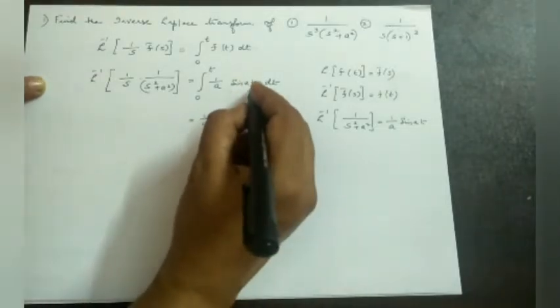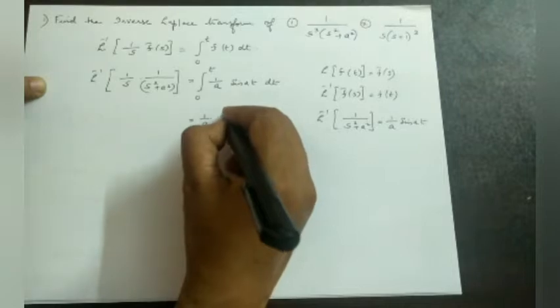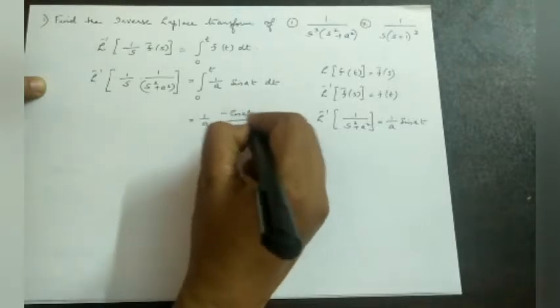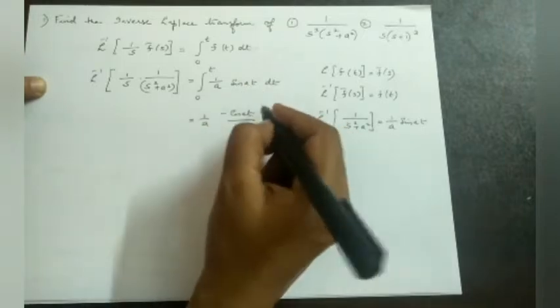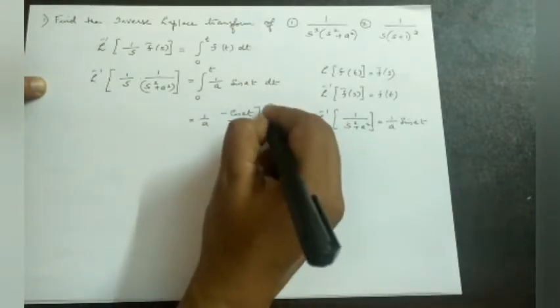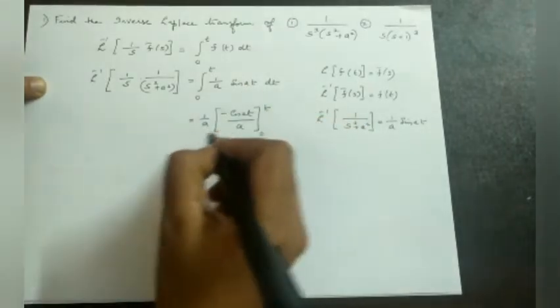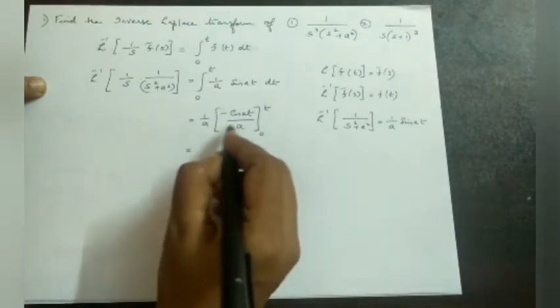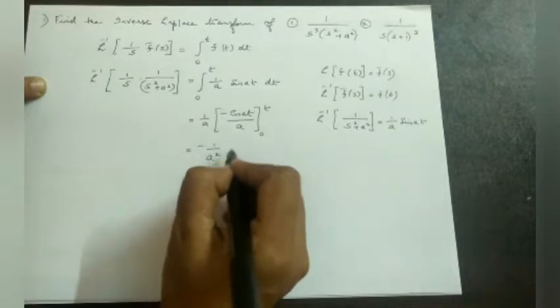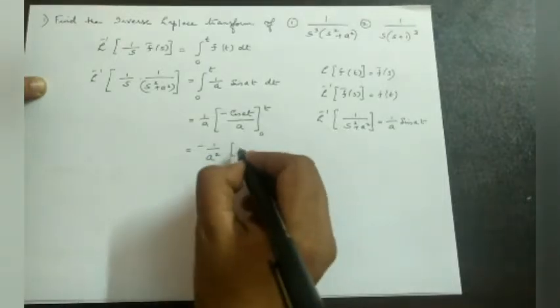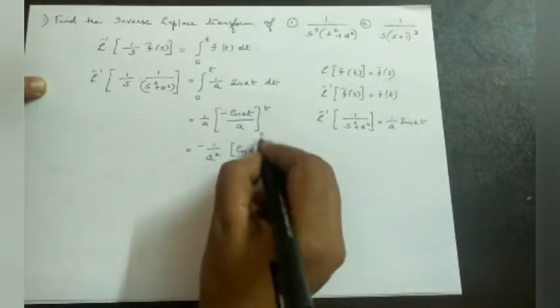Now the integral of sin at is minus cos at divided by a, since the derivative of at is a. So limit from 0 to t. We take the minus sign outside and a into a becomes a square. That is cos at.